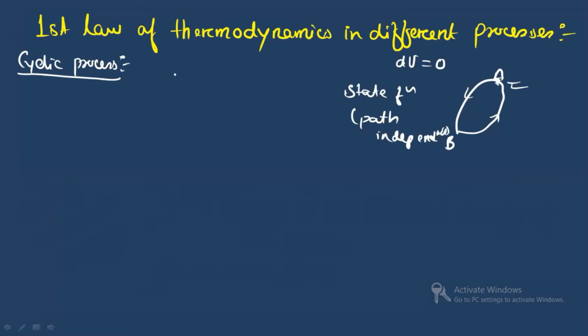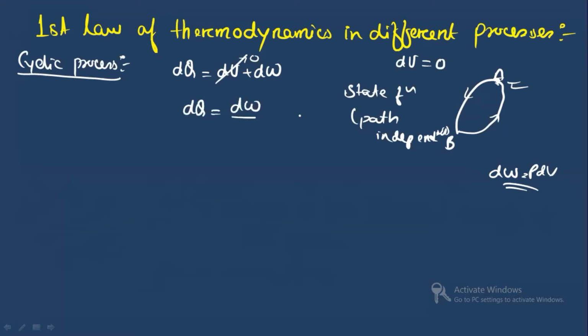Now you see, the first law of thermodynamics was dQ = dU + dW, and we already know dW can be written as PdV. Right now it is not required, but we already have seen this. If the internal energy is 0 for a cyclic process, then dQ will be equal to dW. That means the amount of heat supplied is equal to the work done. So this is the first law of thermodynamics in case of a cyclic process.